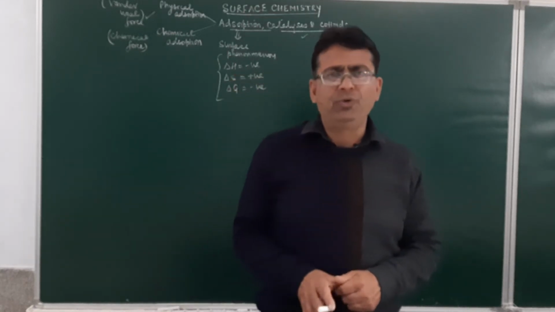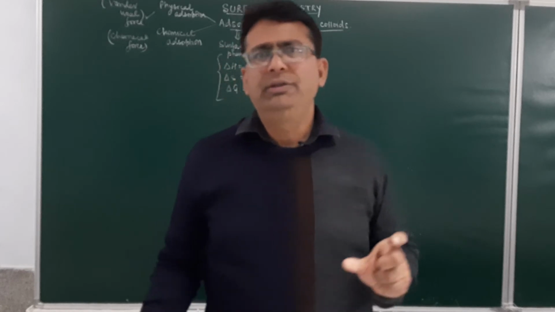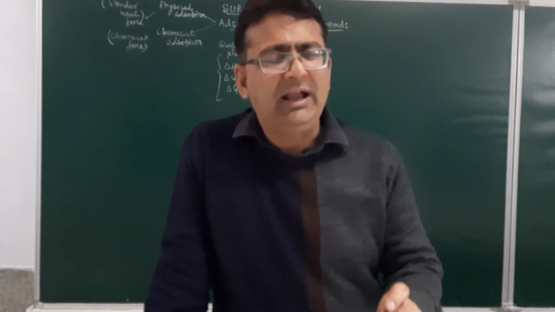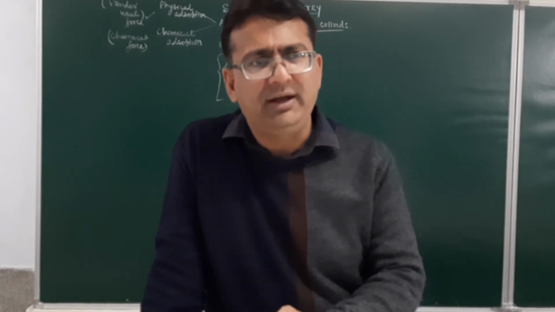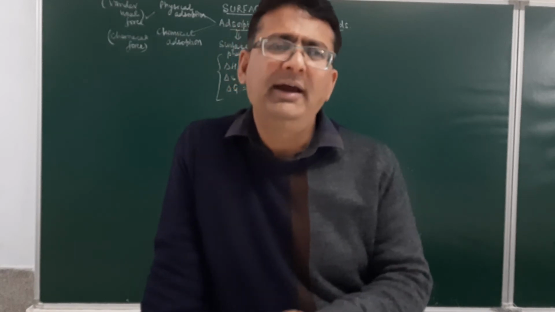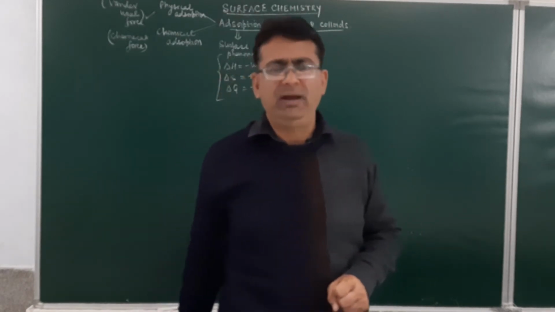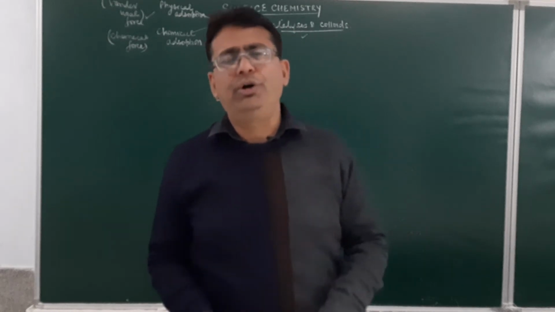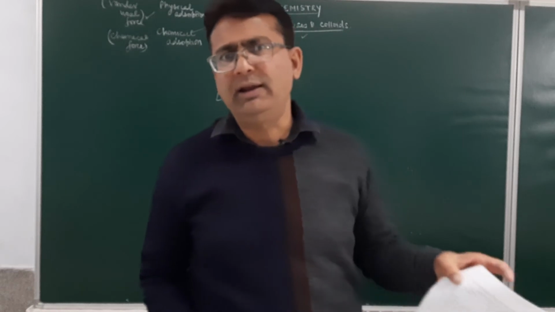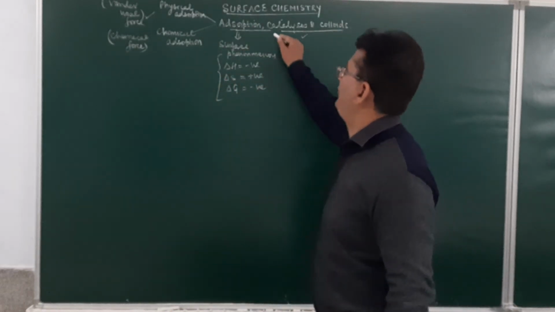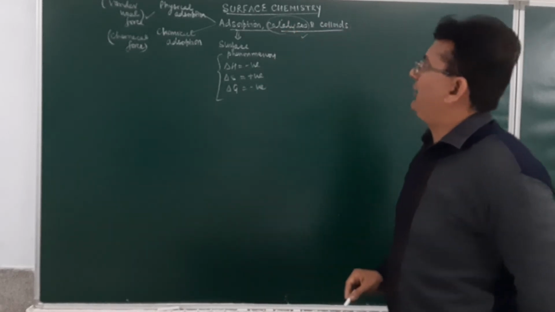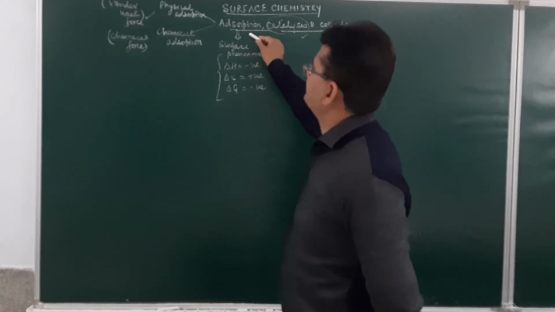In the intermediate compound formation theory, it is told that we have a substrate and the catalyst. The reactant attaches on the surface of the catalyst to form the intermediate, resulting in the formation of a bond, which will result in the formation of the product, and finally the catalyst will be regenerated back. So, you may simply note down those from the notes which have already been provided to you. Am I clear, student? These topics are very simple. The catalysis we have done many times, and adsorption we have done in brief.